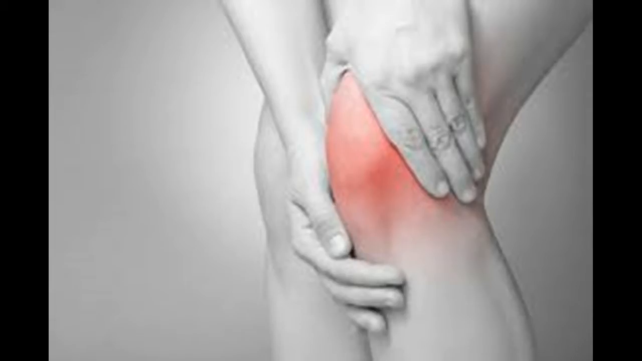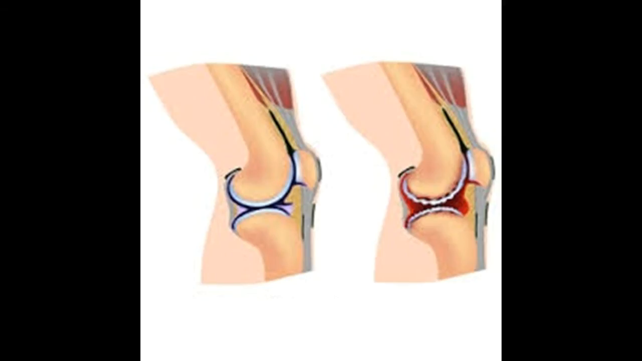Gout: arthritis caused by the buildup of uric acid. Baker's cyst: a buildup of synovial fluid that lubricates the joint, behind the knee. Rheumatoid arthritis: a chronic autoimmune inflammatory disorder that causes painful swelling and can eventually cause joint deformity and bone erosion. Dislocation of the kneecap: most often the result of trauma.